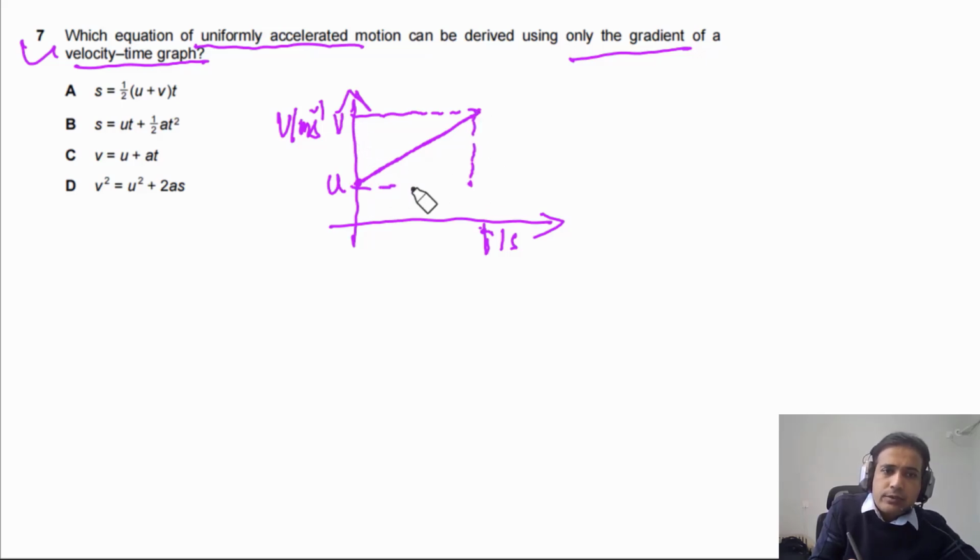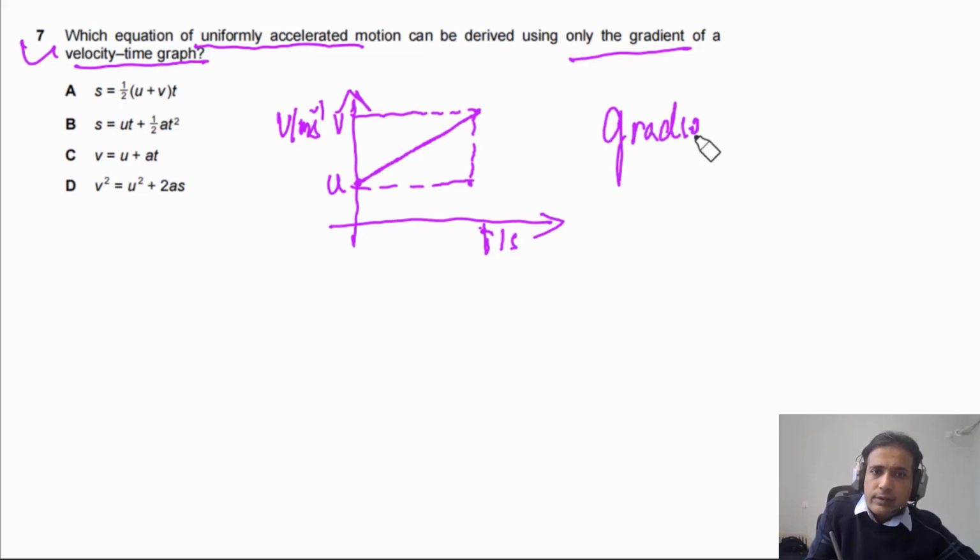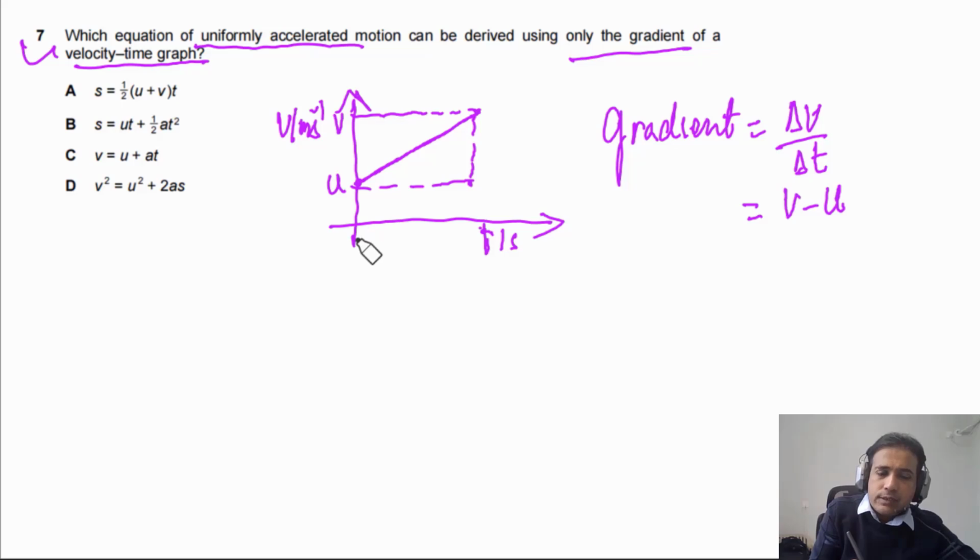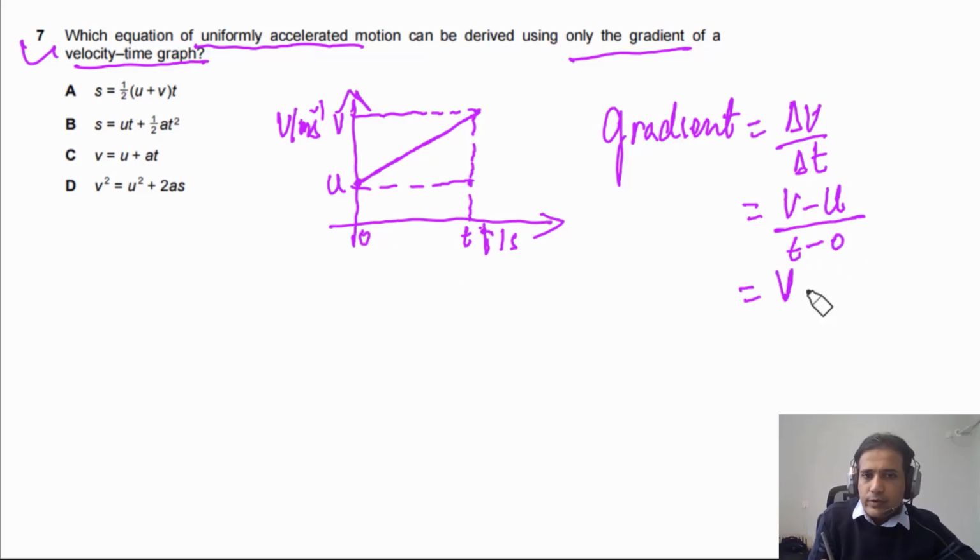So what is this gradient representing? The gradient will be equal to delta v by delta t. So in this case, the final velocity is v, the initial velocity is u, and we can say this time is t, and here t is equal to 0. So simply this means (v minus u) divided by (t minus 0), and delta v by delta t is equal to a.